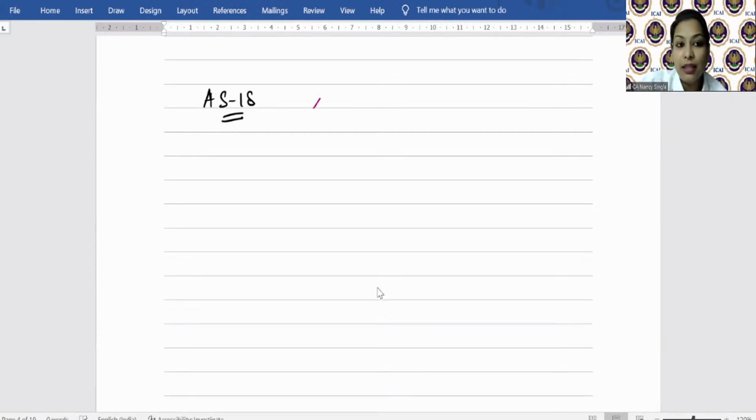Then Section 2, Clause 76 of the Companies Act contains the definition of related party, whereby in case of companies, what all will be considered as related party is given, like a director or his relative, KMP or key managerial personnel or his relative, and many more, right?